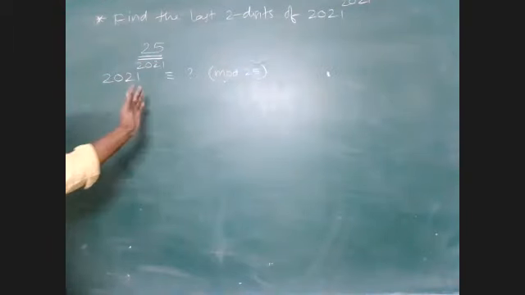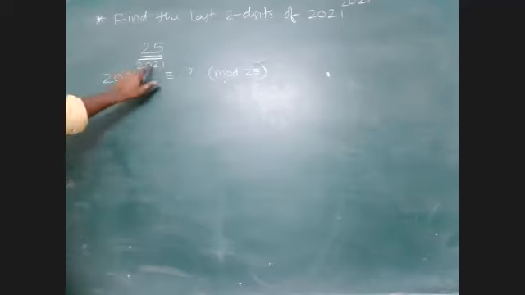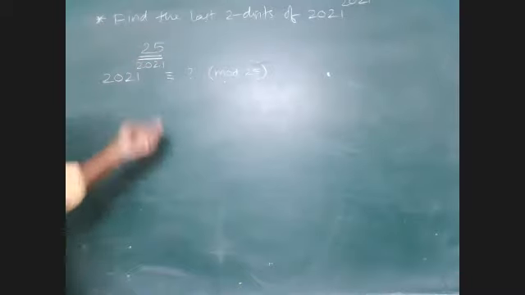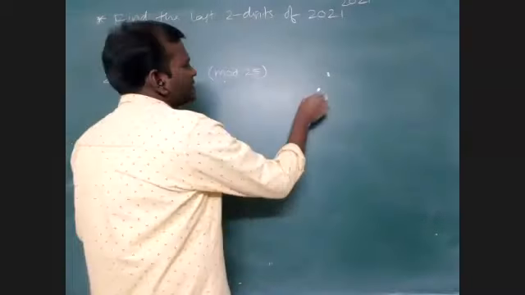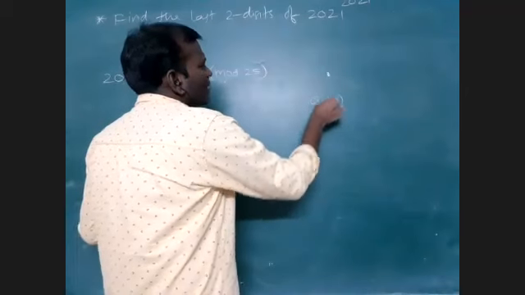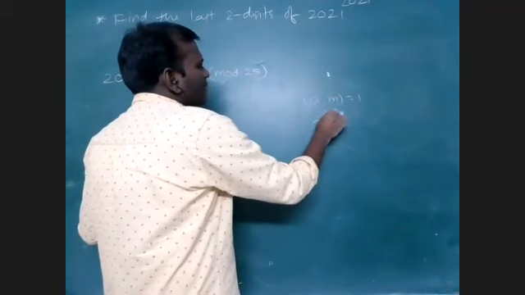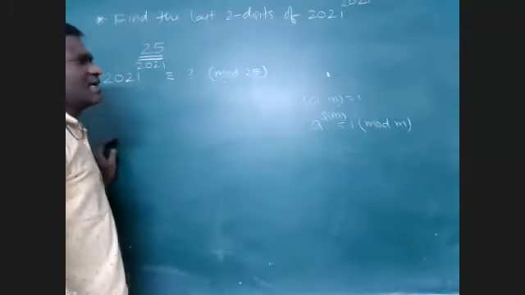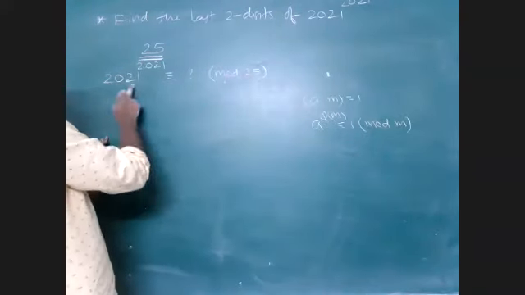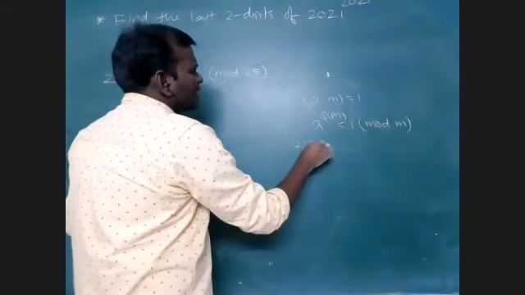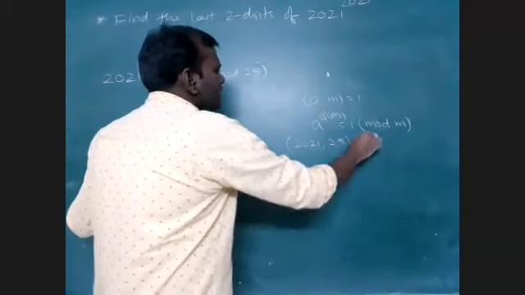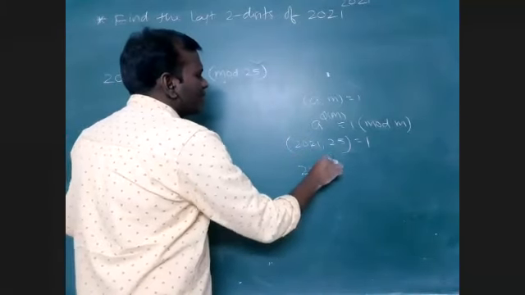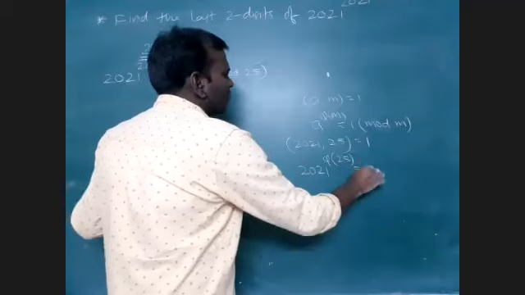So to find this one, here 2021 power is raised to 2021. So what I am doing here is using Euler's theorem to simplify this. Euler's theorem means if a, m are co-prime numbers, then a power phi of m is congruent to 1 mod m. Am I right? That means here 25 I am taking, and 2021. Since 2021 and 25 both are co-prime numbers, then by this theorem 2021 power phi of 25 is congruent to 1 mod 25.